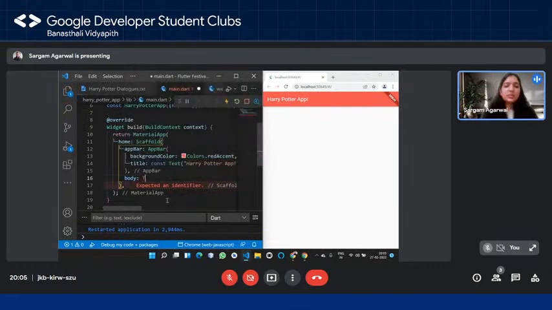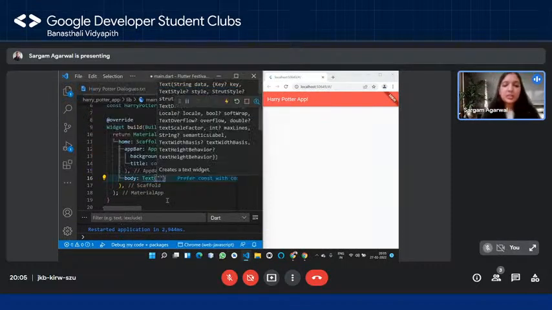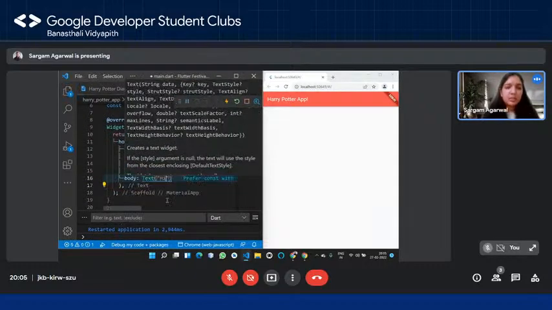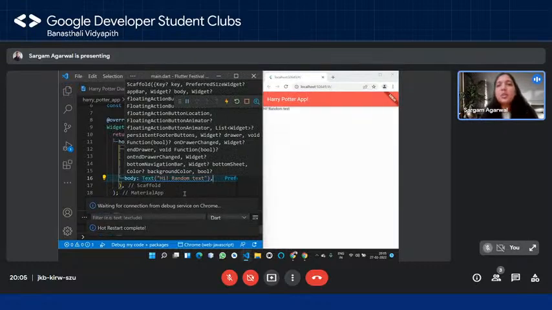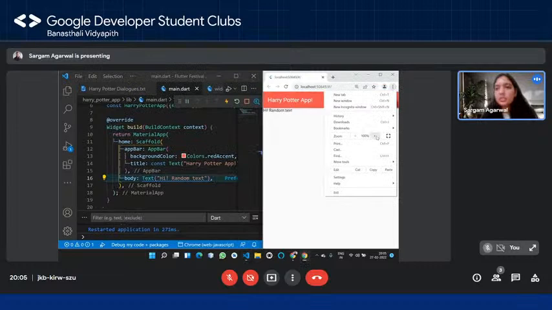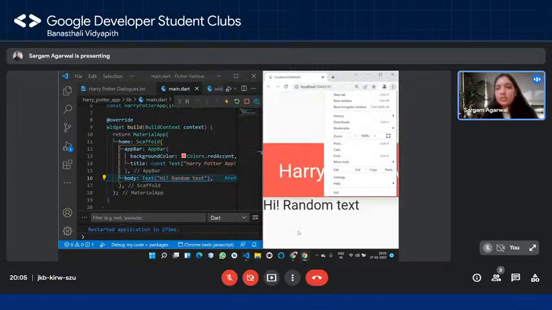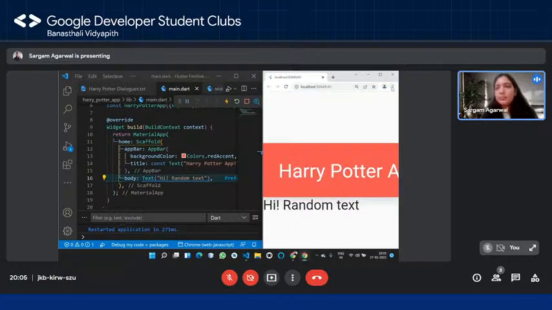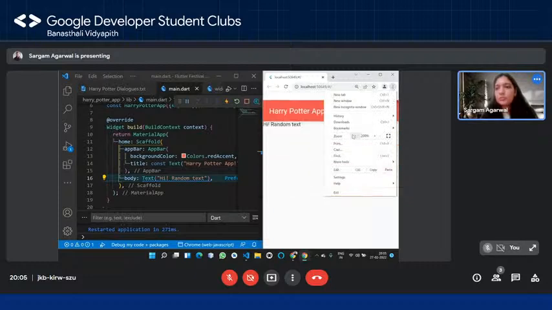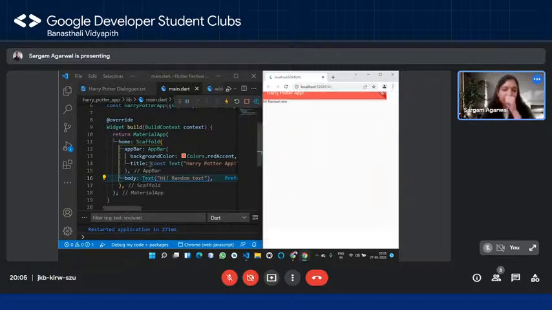So now if I pass in a text widget, let's say, and I say hi, random text. And then I give it a comma, and then I save it. You should be able to see this text over here, right? I don't know if you're able to, so I'm just going to increase it, right? So you can see below the app bar, right? So let me just get back, okay? So that's pretty cool. Now, if I want to add an image, then what can we do, right?